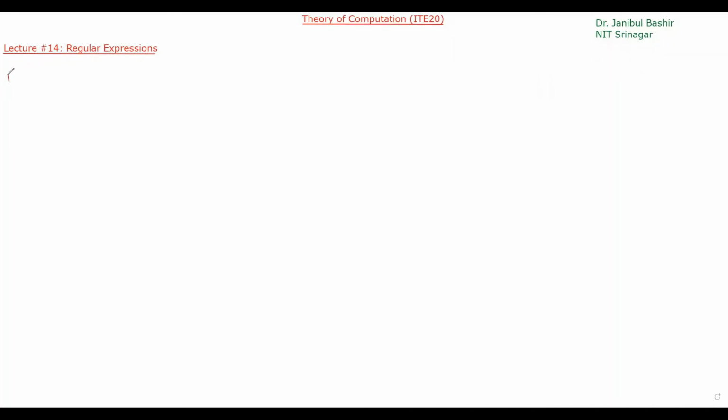For example, if we have a language like this: A dot B dot B star, then dot C union D star. What does this particular regular expression represent? What is the meaning of this regular expression?